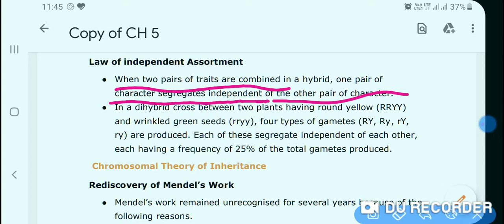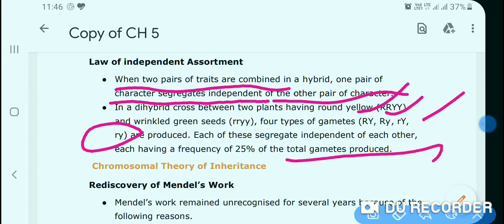In this case, there were four types of gametes, that is capital R capital Y, capital R small y, small r capital Y, and small r small y. Each of these segregates independent of each other, each having a frequency of 25% of the total gametes produced.